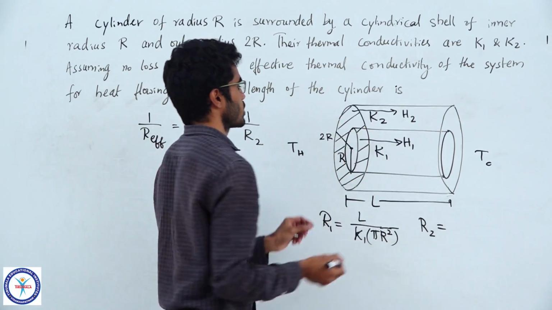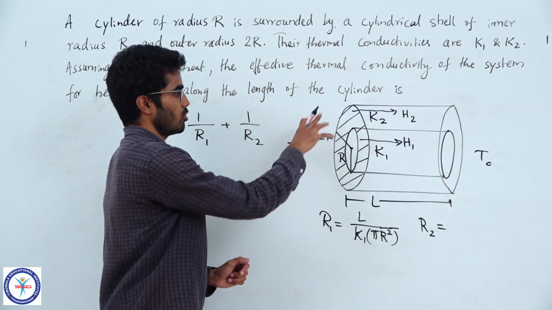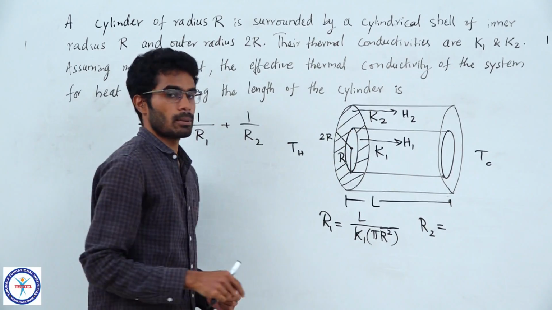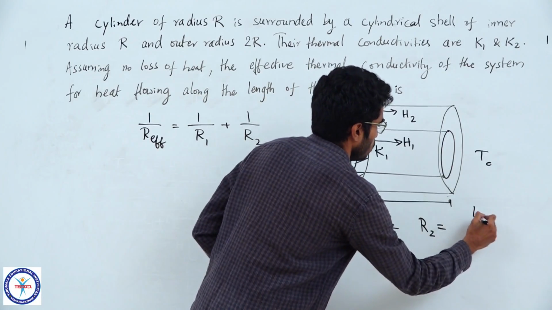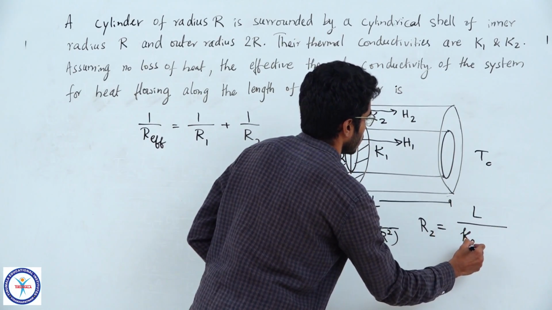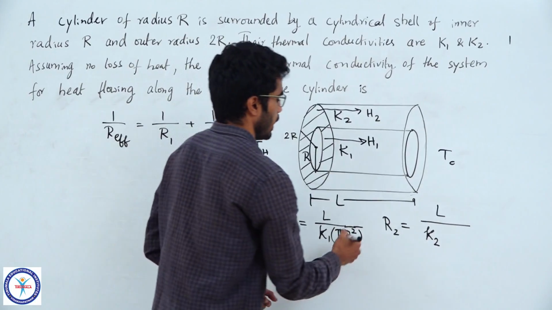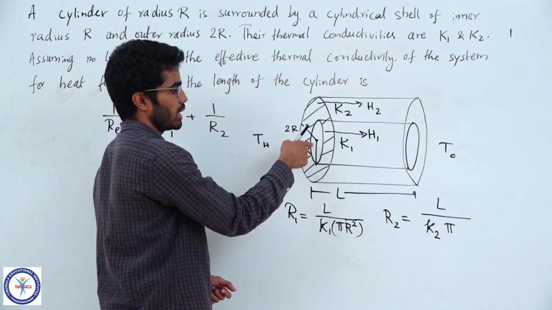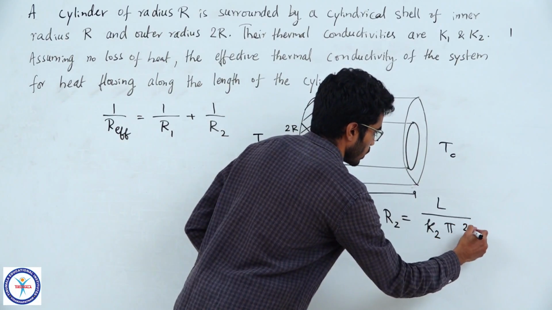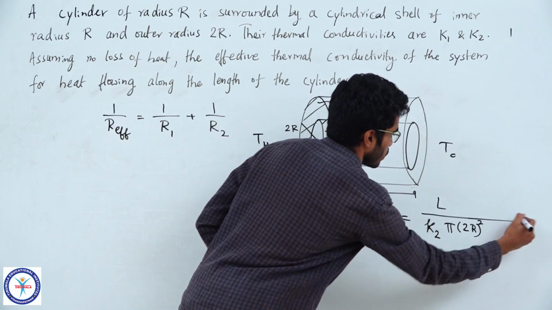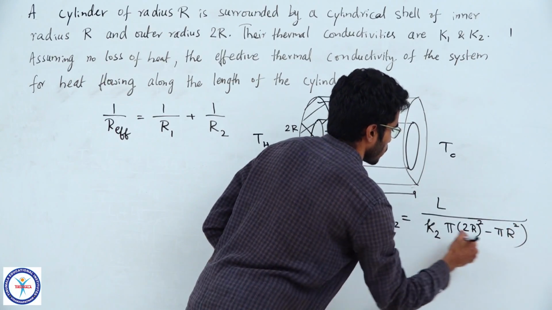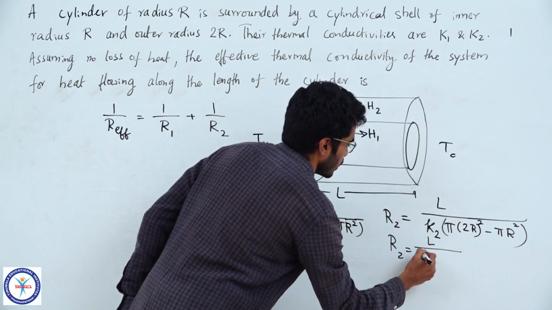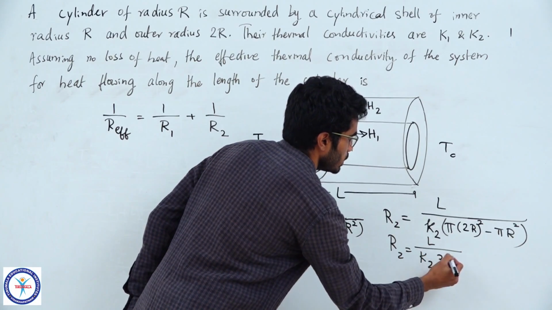So, can you identify this area? And that will be the area of cross section for the shell. You should not include pi R square, which is the interior. So, length will be L and K is its thermal conductivity K2 and area will be the whole area pi 2R whole square minus the pi R square inner area. If you subtract it, you will get the answer. So, pi (2R) square minus pi R square. So, R2 is L by K2 times 3 pi R square.